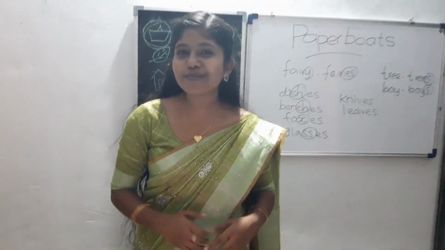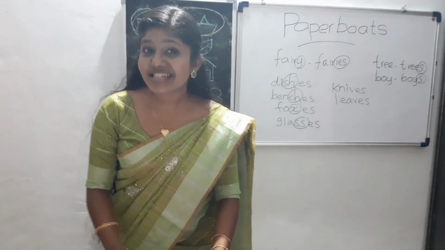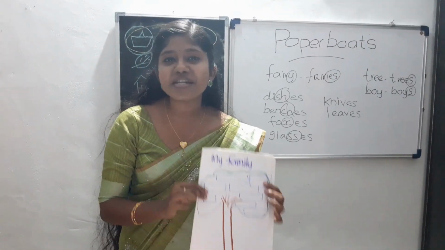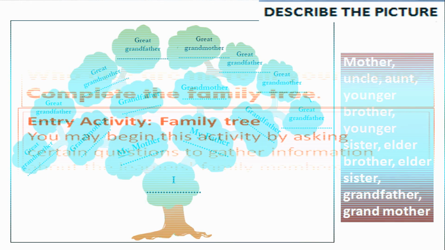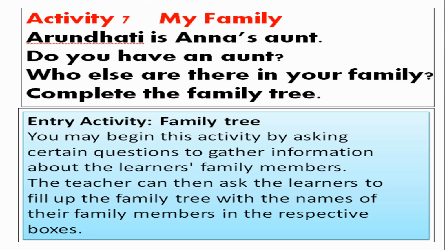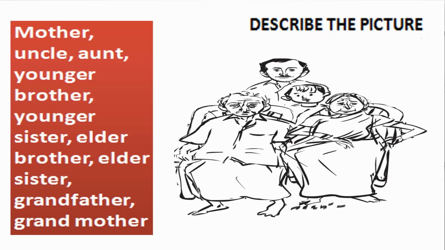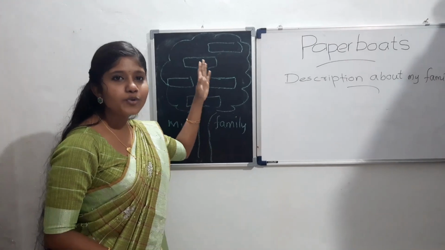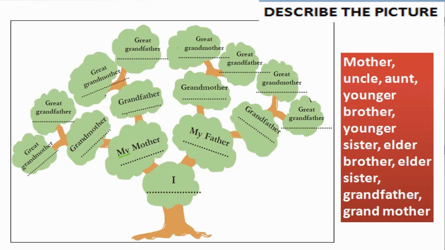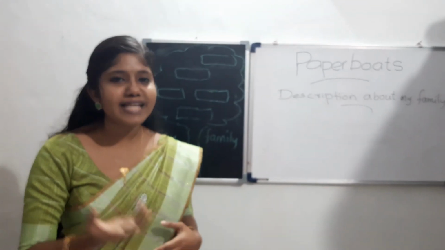See, now we are going to the next activity and it's about your family. And it is a description. See the family tree. Just draw a family tree in your notebook and you should write the members in your family. I think you have drawn a family tree in your book. Write down your family members' names in these columns: your grandfather, grandmother, mother, father, your sisters, brothers, and your name. You can also mention your pet animal's name.